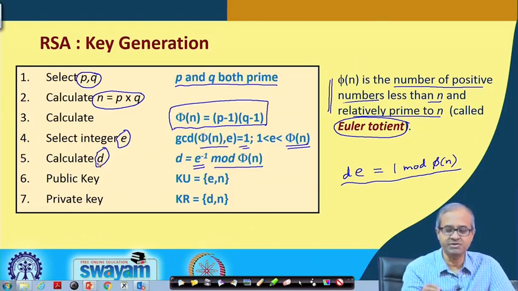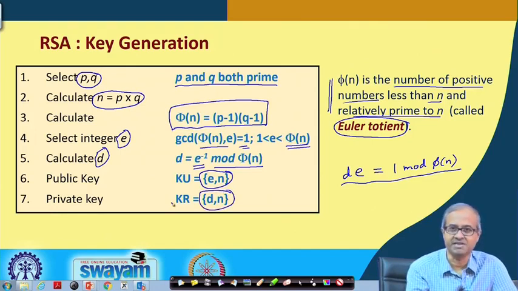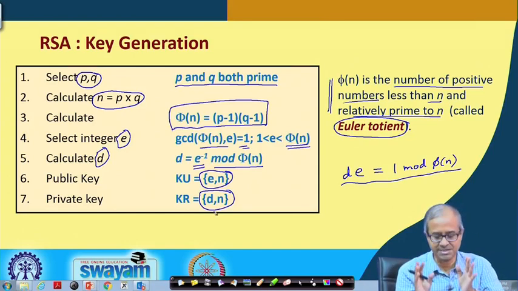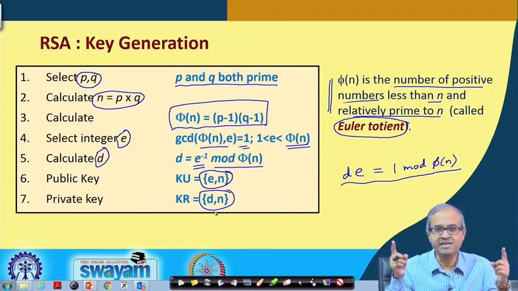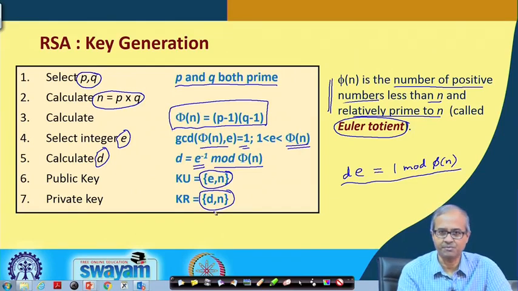Now, once you have done this, your key generation is over. So, {e, n} is one of the keys, {d, n} is the other key. So, any of these pairs you can declare as the public key, the other pair you can declare as the private key. This is how the key generation takes place. The algorithmic steps appear to be simple, but the problem comes from the size of the numbers, which are very large, in terms of number of bits, they are typically 1024 bits, 2048 bits or even more. Okay.